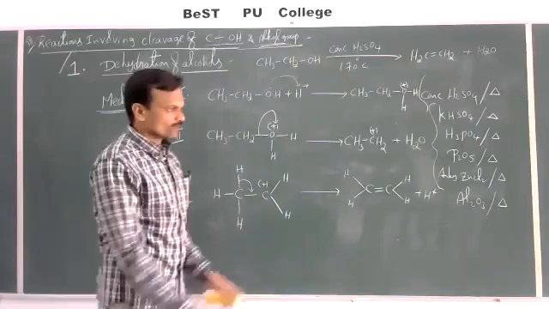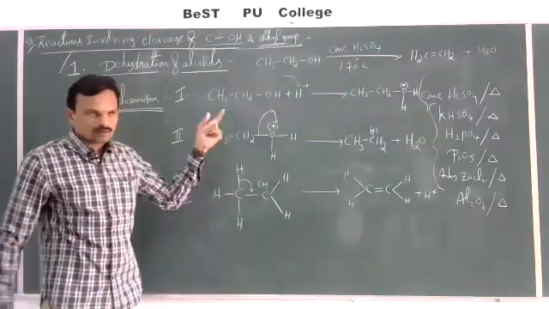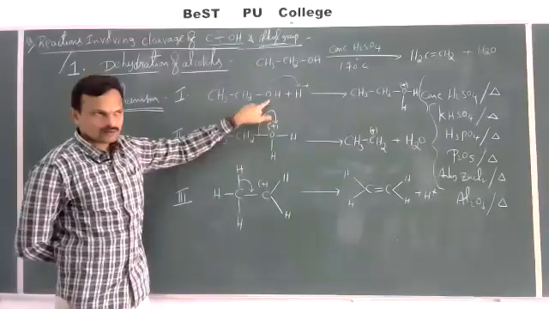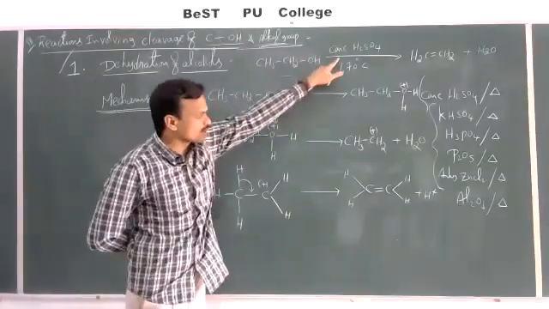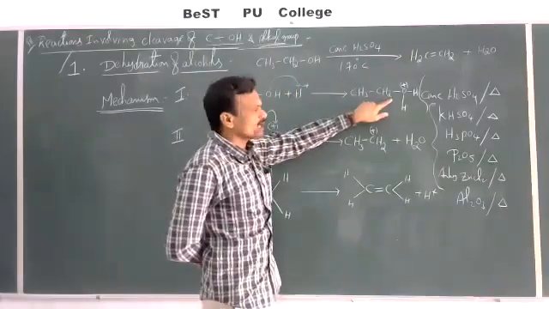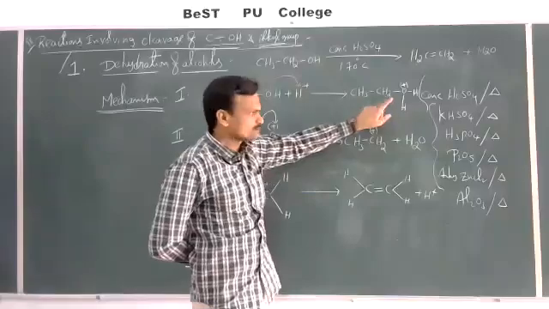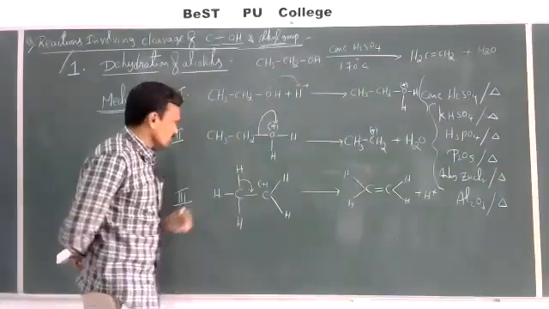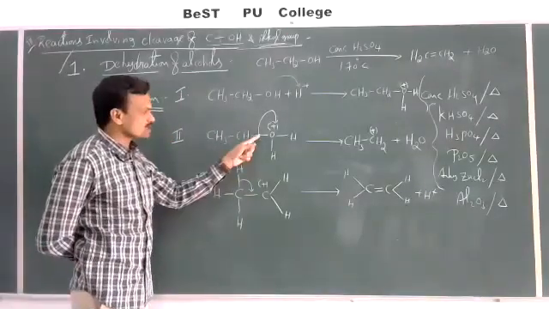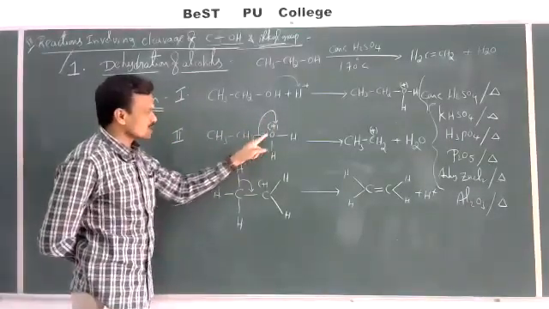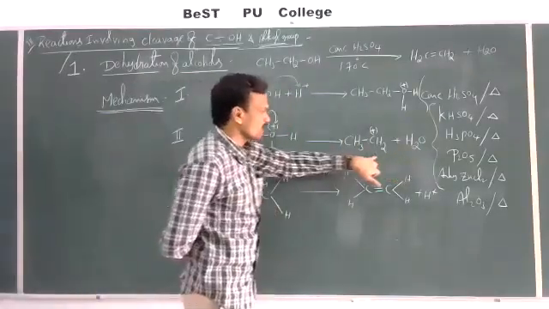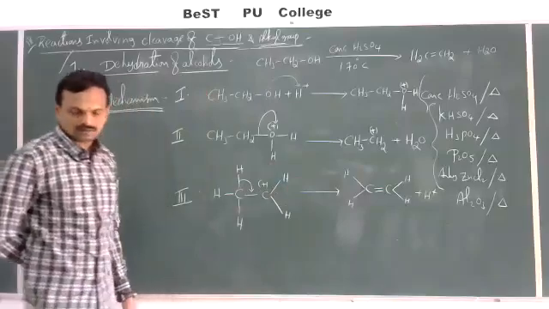See once again. Step 1, protonation of alcohol. That proton will be provided by H2SO4. So protonation of alcohol gives a protonated alcohol. Step 2. This protonated alcohol formed here loses a water molecule. This C-O electron pair is gained by oxygen and the water molecule gets separated. Then we get an ethyl carbocation.